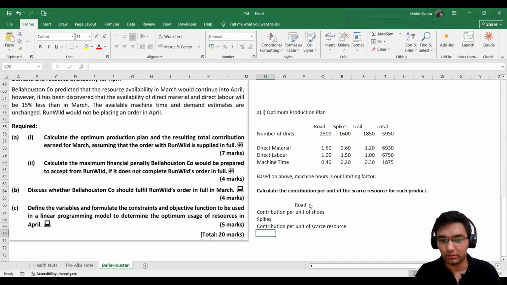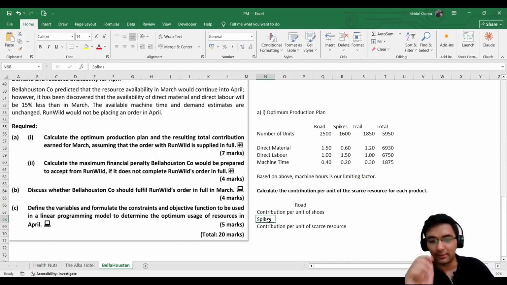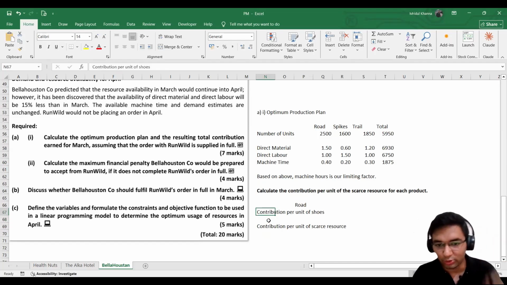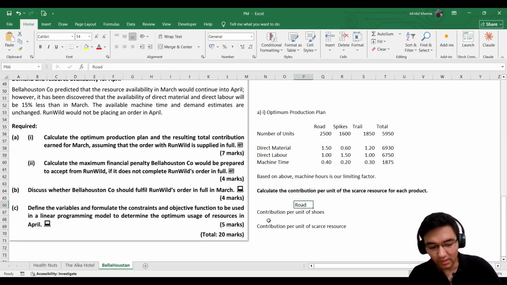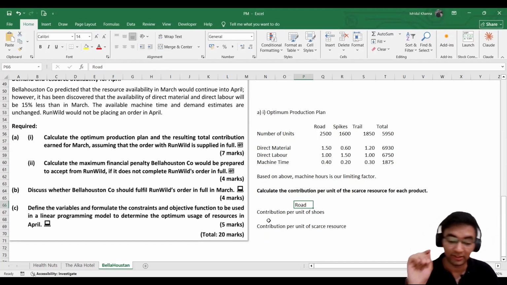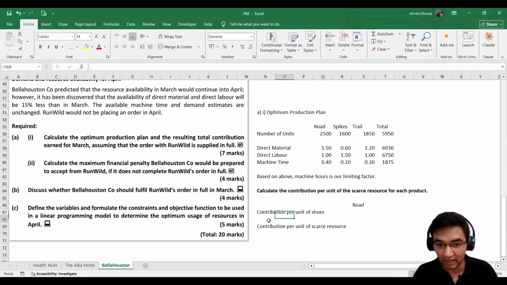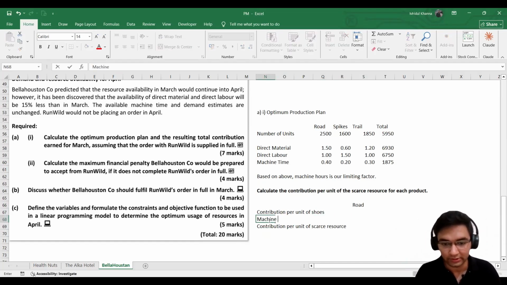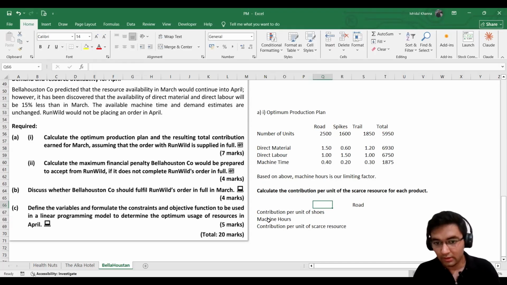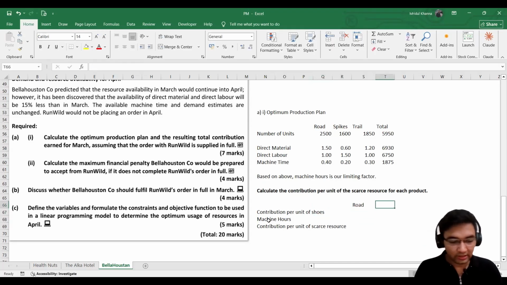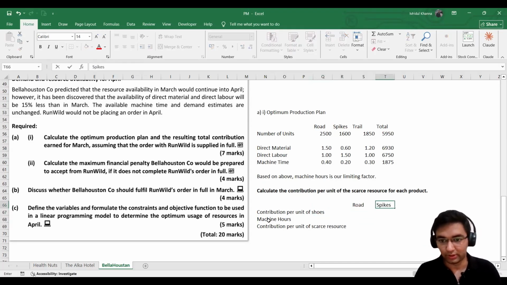Okay, and how will we be calculating contribution per unit of scarce resource? Simply how much contribution we generate from one pair of shoes divided by how many machine hours it takes to produce that same unit. So we will be dividing it by the number of machine hours it takes. I'll write here machine hours.